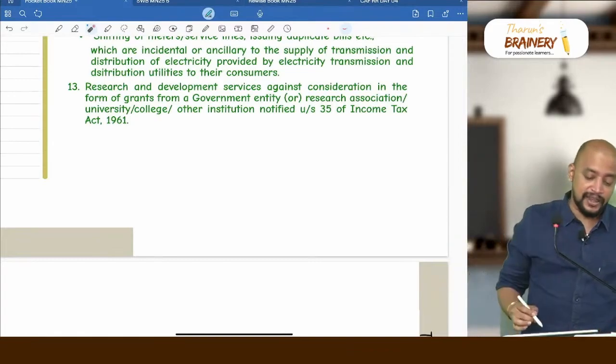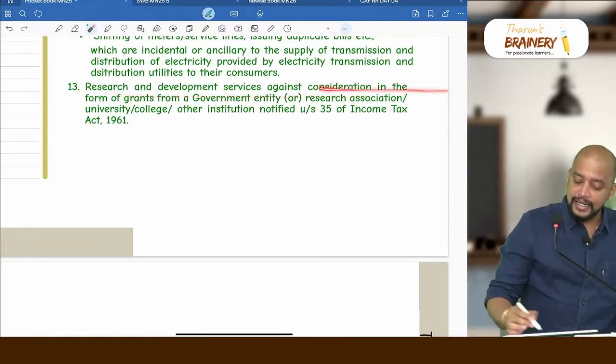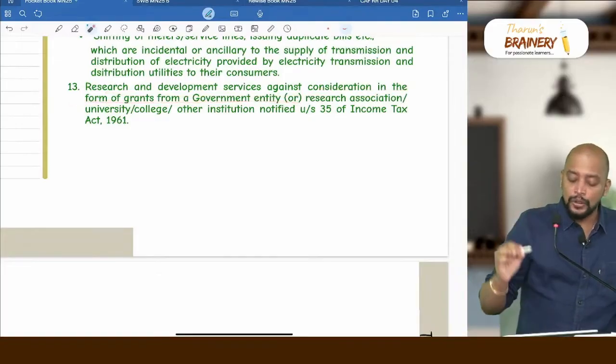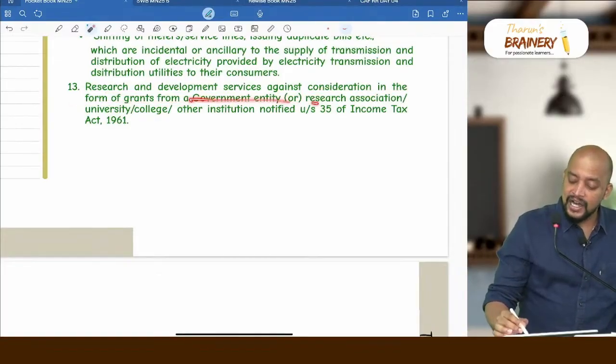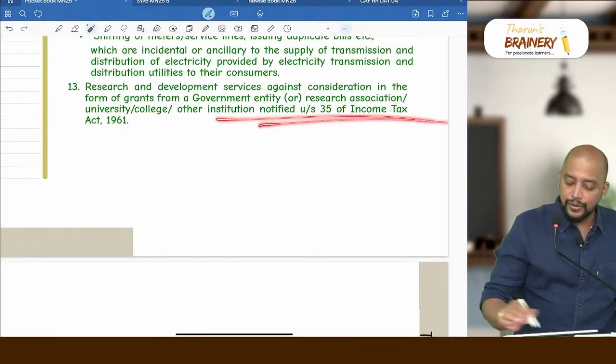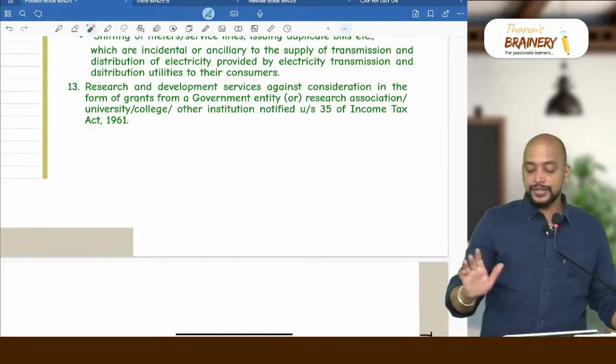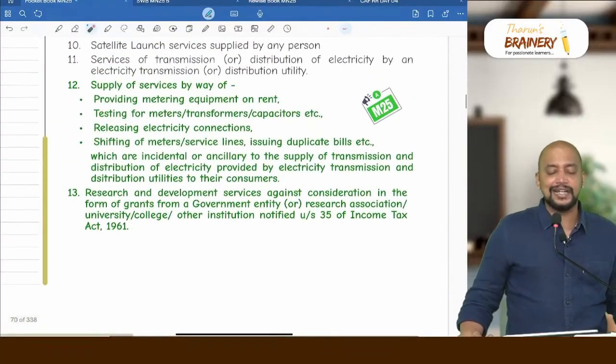Previously this point was not there. Research and development services against consideration in the form of grants, from a government entity or research association, university or college, or any other institution notified under section 35 of the Income Tax Act 1961. So with this we completed exemptions.